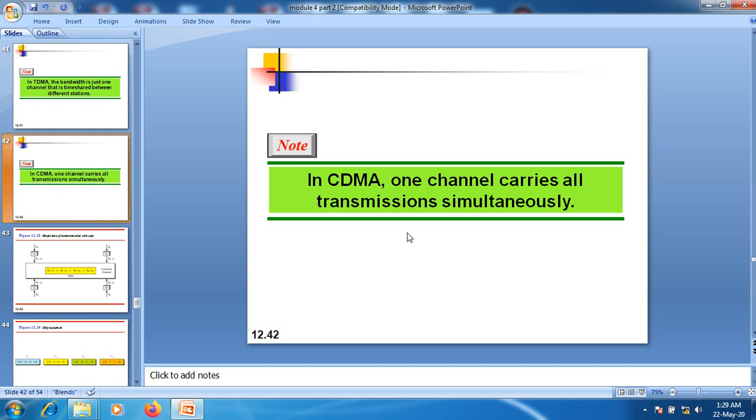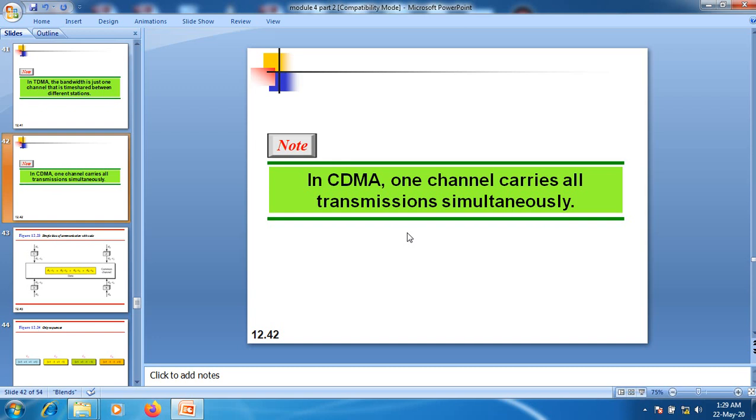Let's go through another analogy. We have two people. They communicate in the Tamil language. No other people understand it. We have another two people. They can communicate with each other by using Kannada. The remaining people don't understand Kannada.